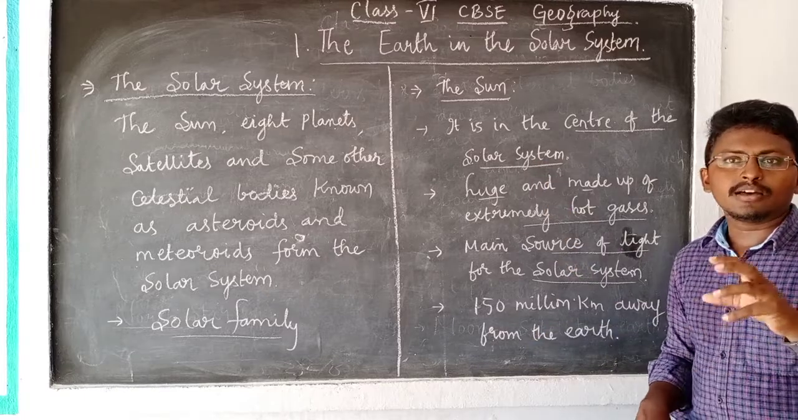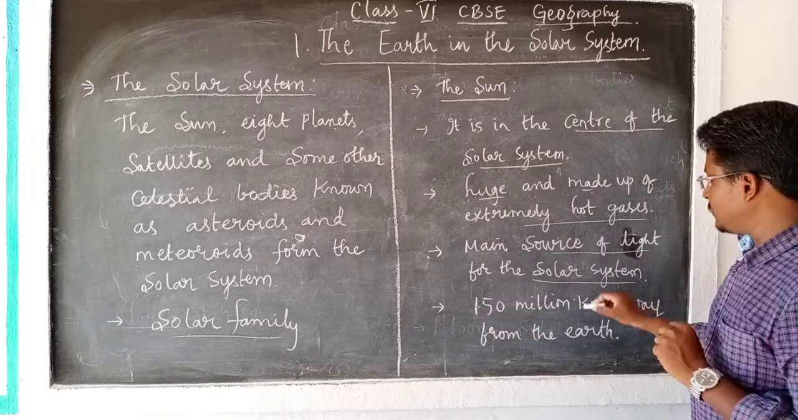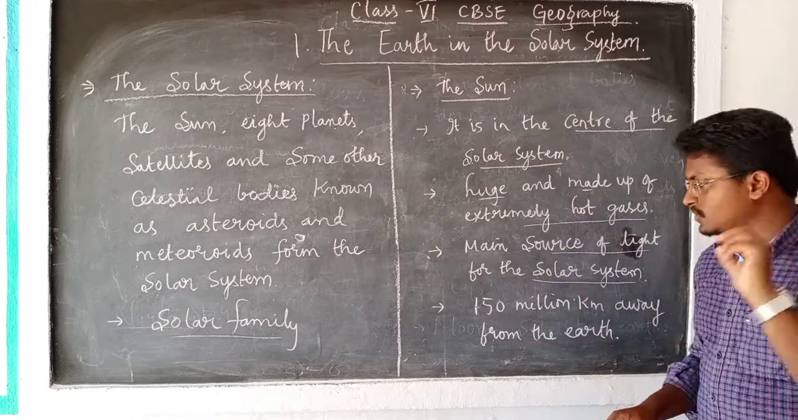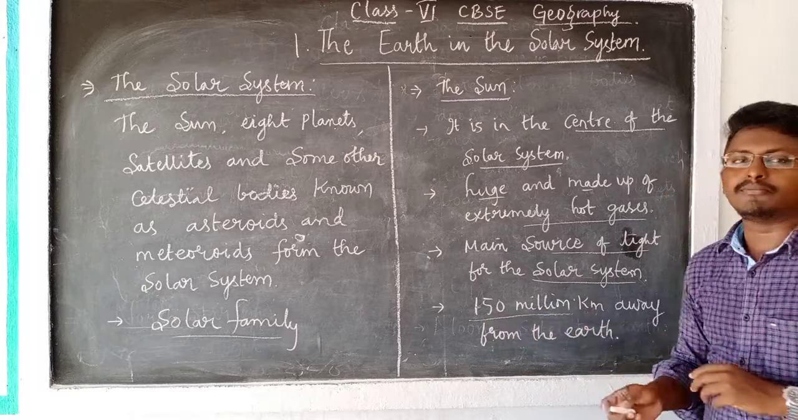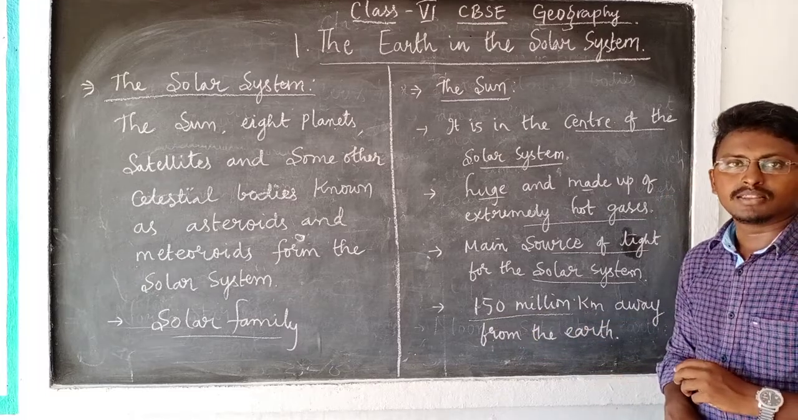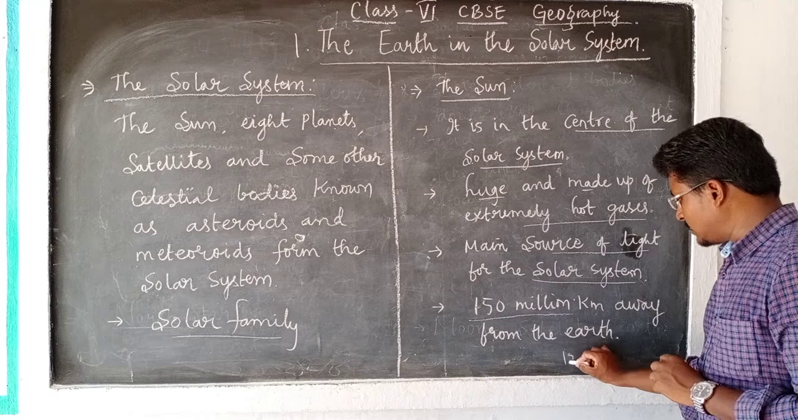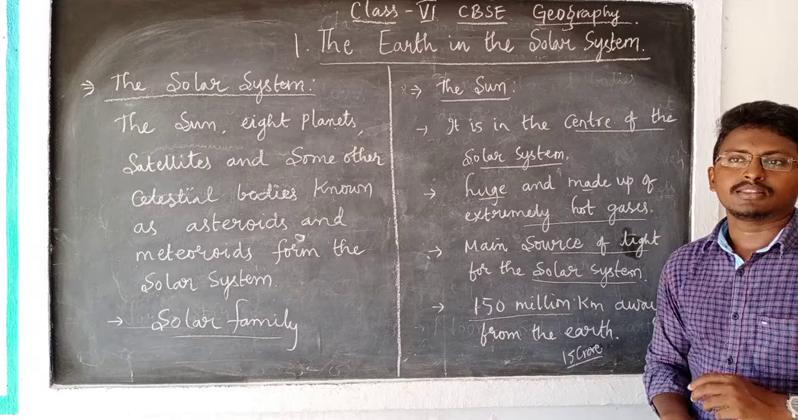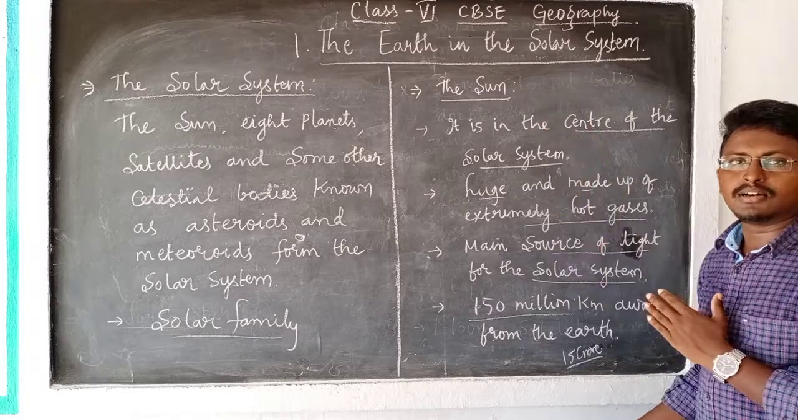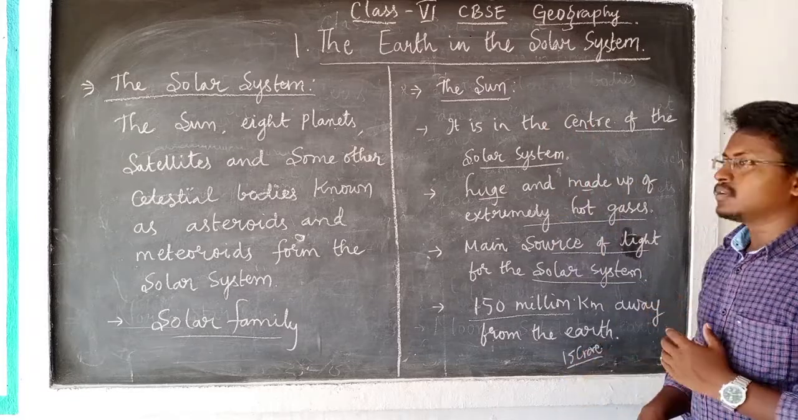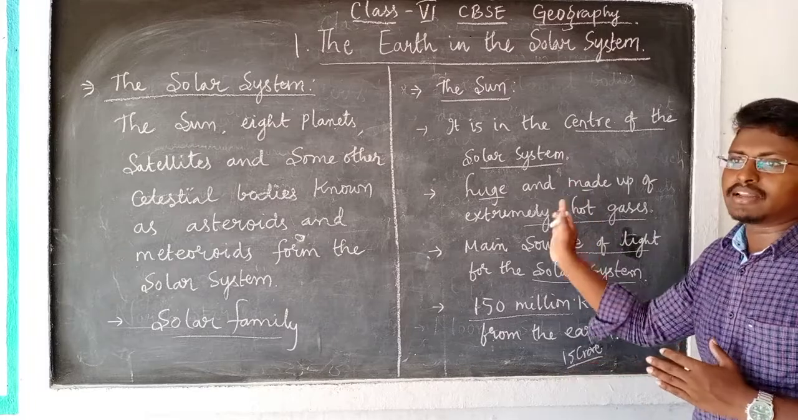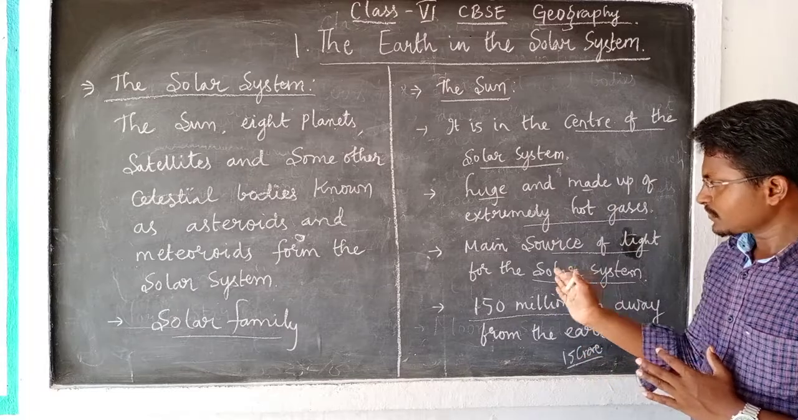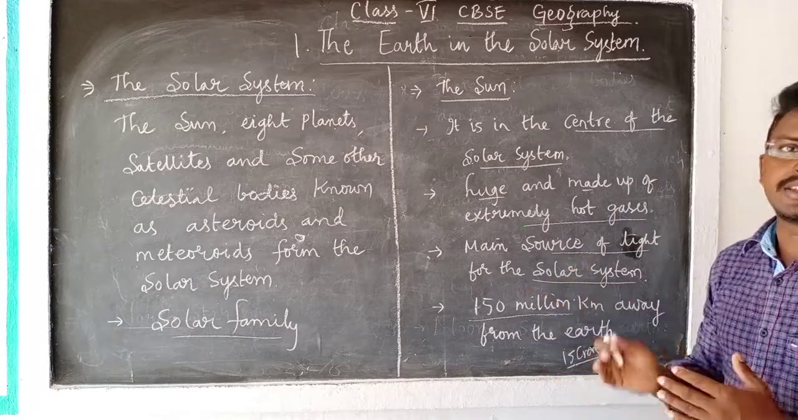That means all the planets in the solar system get light from the sun. The distance from the sun to the earth is almost 150 million kilometers. That means approximately 15 crore kilometers away from the earth. The distance from the sun to the earth is 15 crore kilometers. So it is something like the head of the family for this whole solar family. In the next class we will discuss the planets.